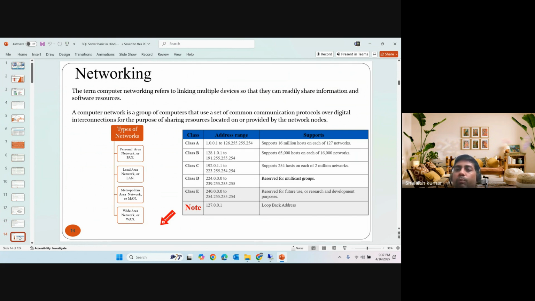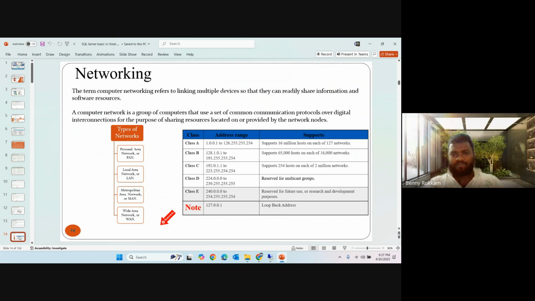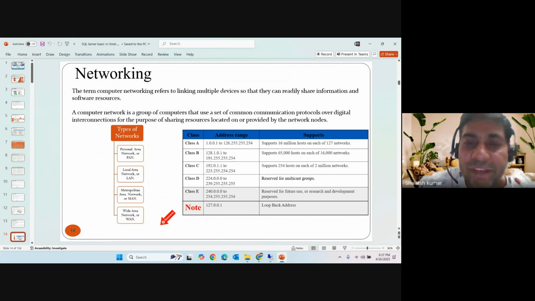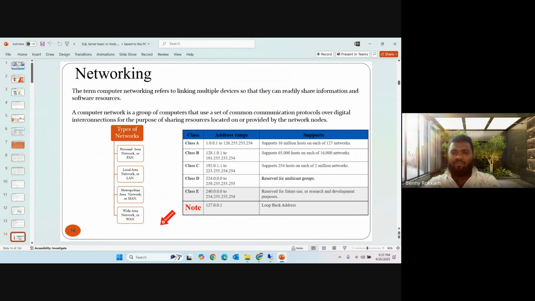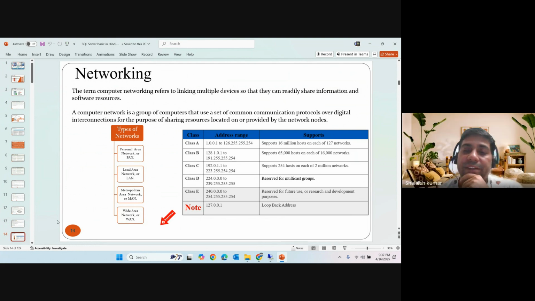This is only a loopback address for testing network devices, right? But for classes A, B, and C, they are used in the network along with the subnets. In that, you can map millions or thousands of network devices in the network, right?